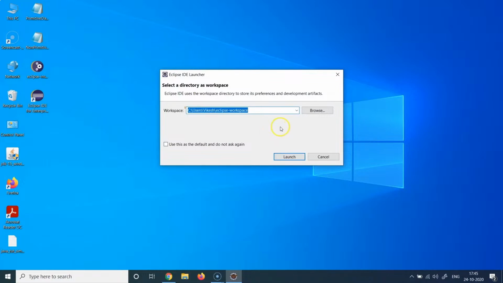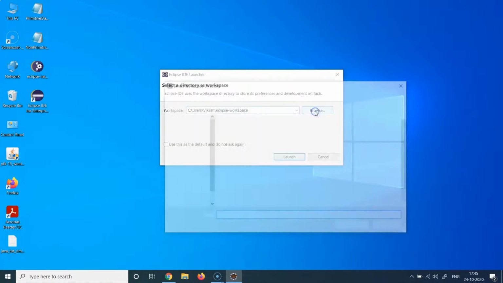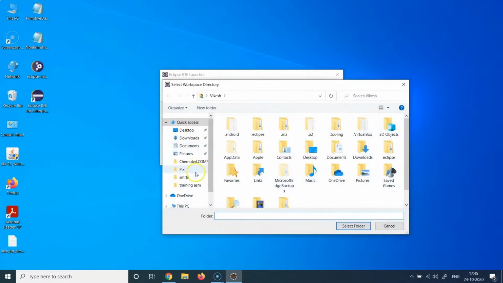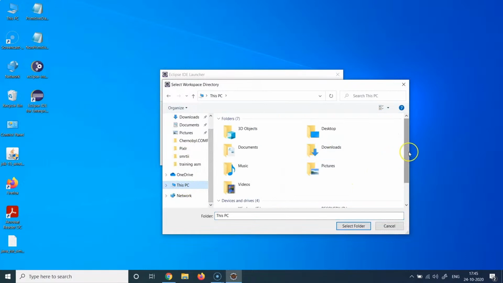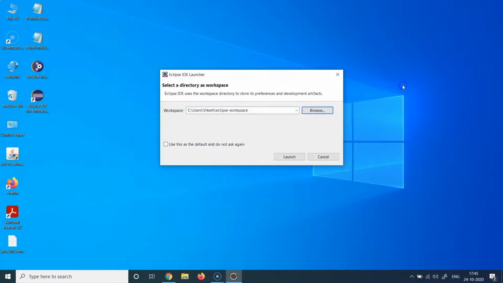Again, workspace is up to you. Where do you want to create your workspace? The workspace is basically the location where you will create your projects. It will store those project files and the source code of those projects. So it is up to you where you want to create it. Again, I'm going to leave it as default here, but if you want to change it, just hit browse here and choose whatever location you want to. You can go to PC and choose whatever location you want to. I'm going to leave it as is.